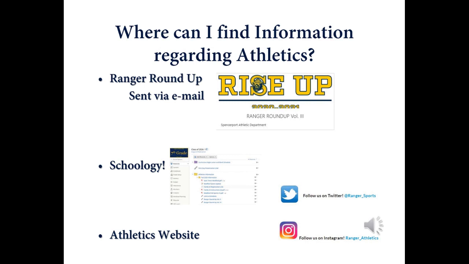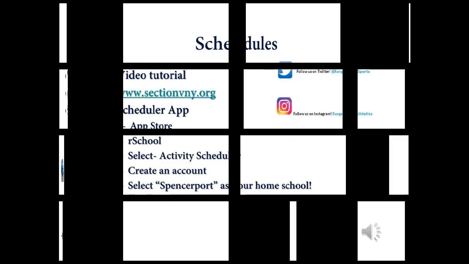Additionally, each class has had an athletics folder added to their Schoology page that you can access that also contains information such as sign-up information, links to schedules, and all of that information can be found right in the Schoology page. Additionally, you can check our athletic website for updates as well. We also encourage all of our families and athletes to follow us on social media.